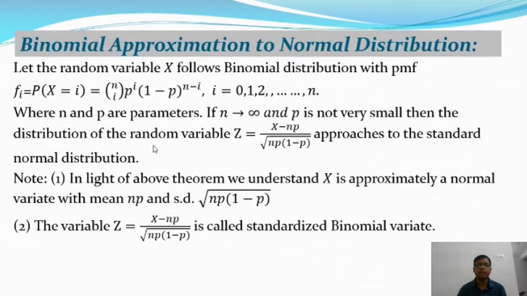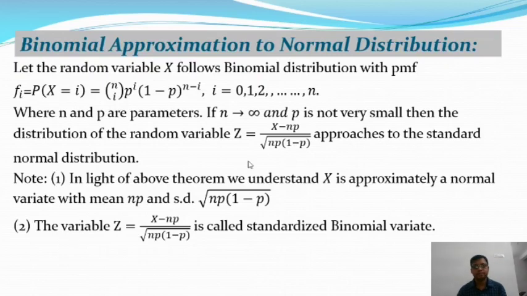So from the above theorem we understand X is approximately a normal variate with mean np and standard deviation the square root of np(1 minus p). So from the binomial distribution we get the mean as well as the standard deviation, and the variable Z equal to (X minus np) by the square root of np(1 minus p) is called the standardized binomial variate.